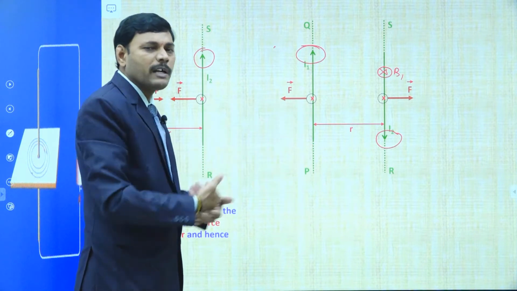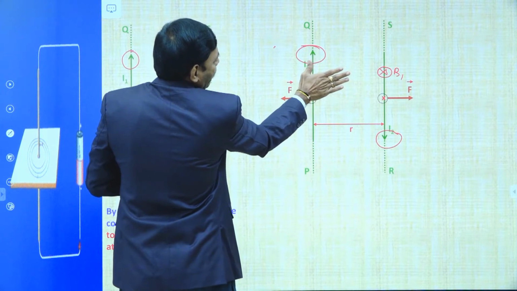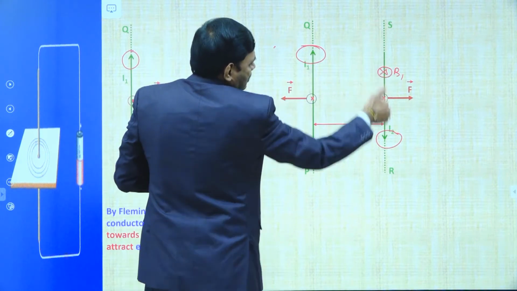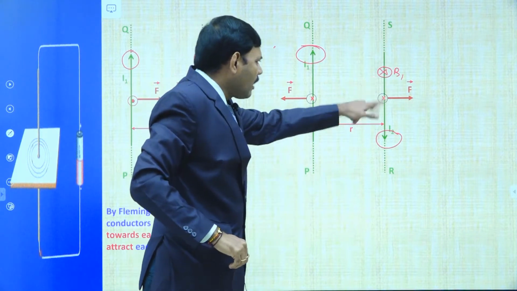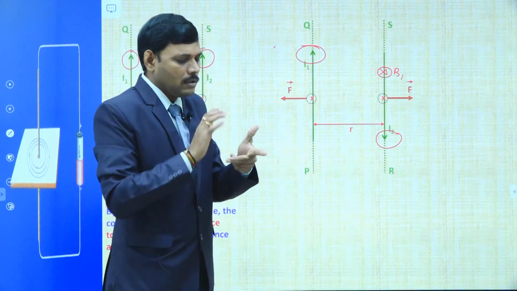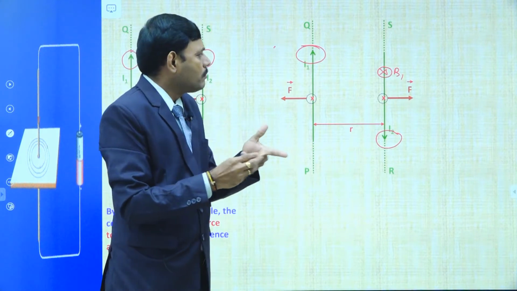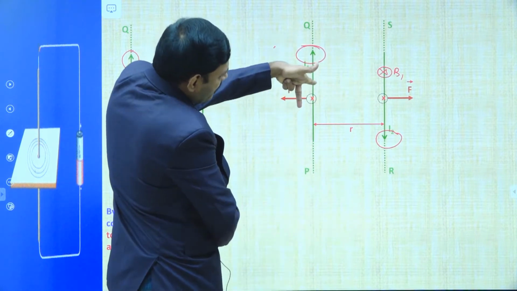Because of the I1 current carrying long wire, the magnetic field along the second wire is into the board. Undoubtedly it is into the board. Then what is F2? To find F2, we use Fleming's left hand rule, with F, B, I directions. B is into the board. Current is downwards. See, students, look at my hand.